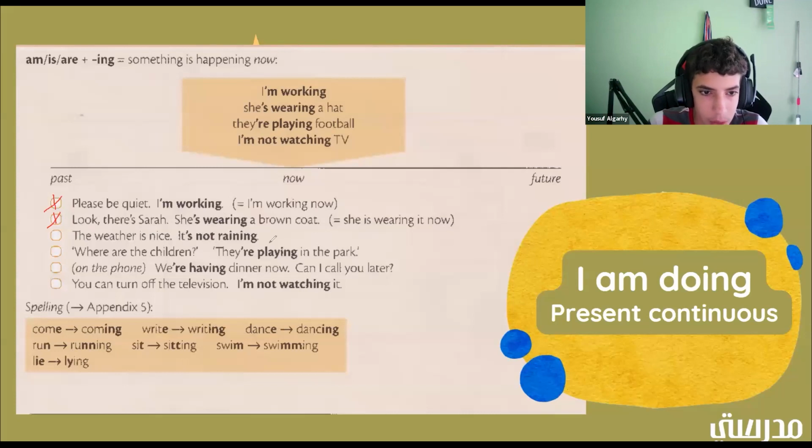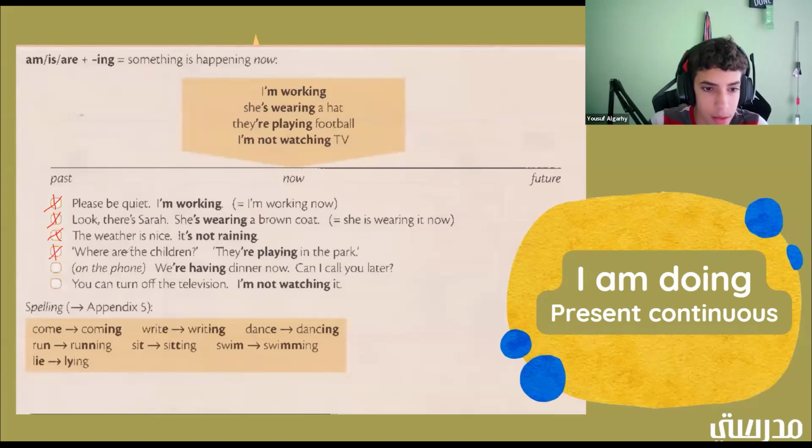Okay. The weather is nice. It's not raining. So it's not raining. Now, past, or future? Now. Good job. All right. Okay. Where are the children? They're playing in the park. Now, past, or future? Okay, so it's a now.